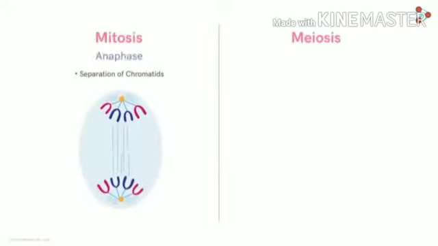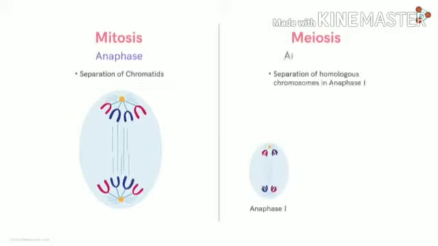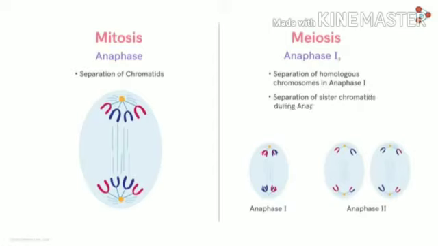In mitosis, separation of chromatids occurs in the anaphase stage, but in meiotic cell division we have two anaphases, anaphase 1 and anaphase 2. Separation of homologous chromosomes occurs in anaphase 1 and separation of sister chromatids during anaphase 2.